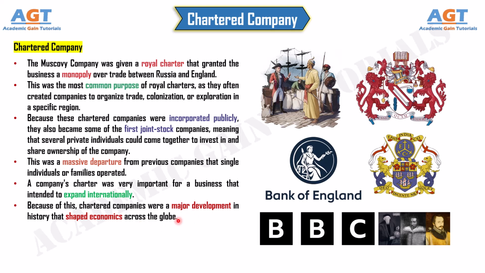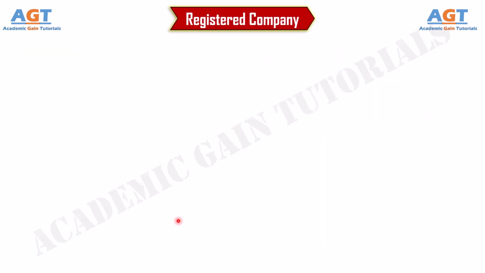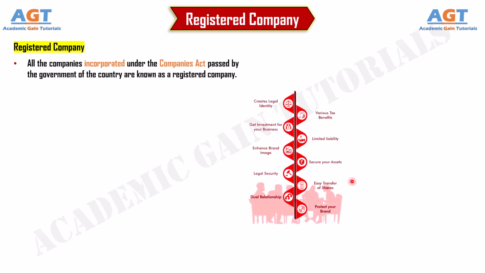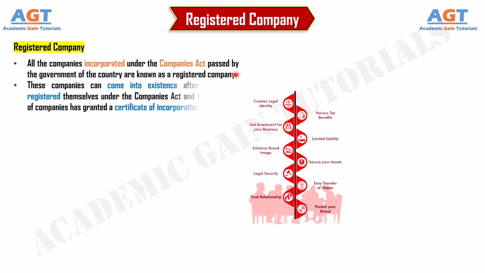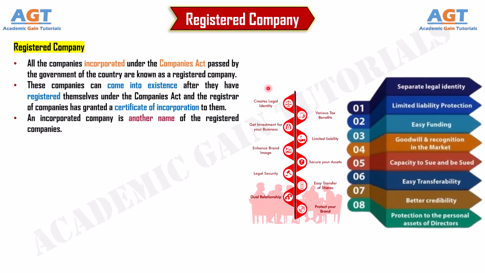Number 2. Registered company. All the companies incorporated under the Companies Act passed by the government of the country are known as a registered company. These companies can come into existence after they have registered themselves under the Companies Act and the Registrar of Companies has granted a certificate of incorporation to them. An incorporated company is another name of the registered companies. Google India Private Ltd is a registered or an incorporated company.